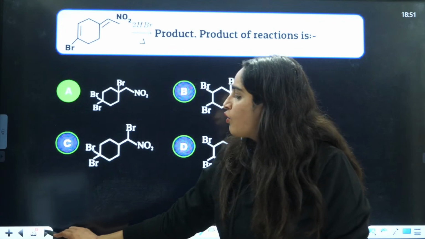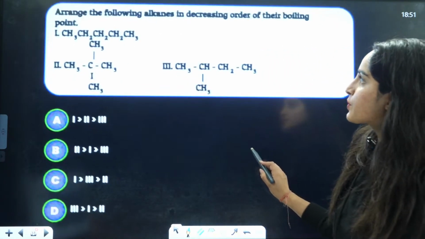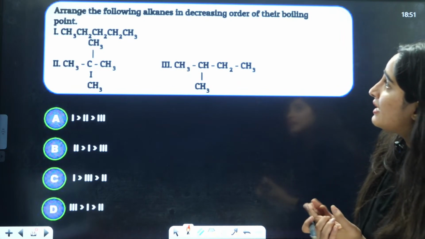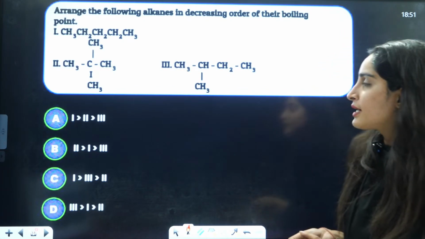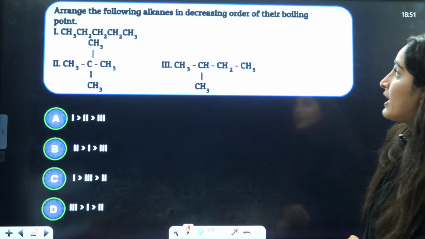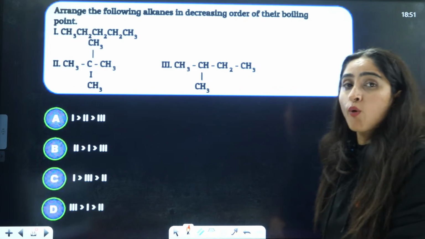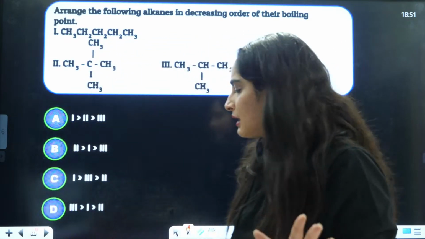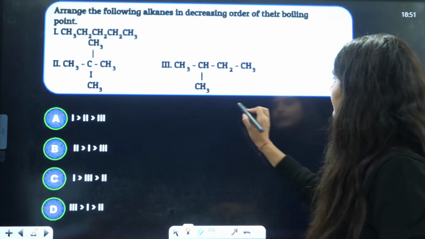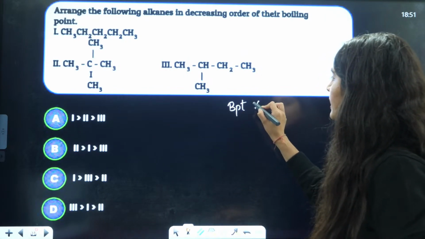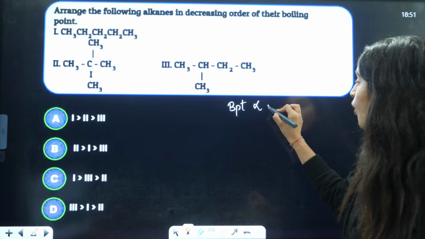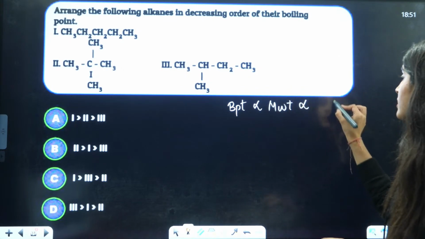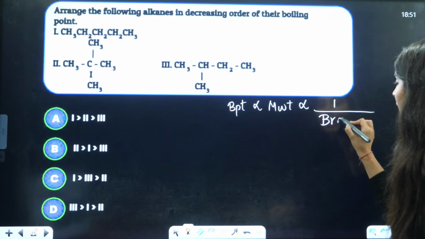Chalo. Now, next question is: arrange the following alkanes in decreasing order of their boiling point. Now one question is asked based on the boiling point. So directly you just have to remember that boiling point is directly proportional to the molecular weight, but it is inversely proportional to the branching.